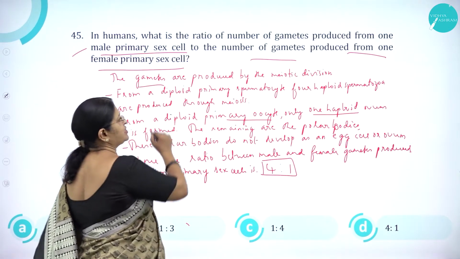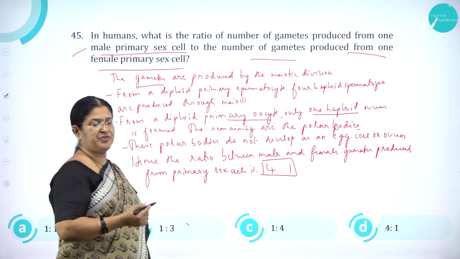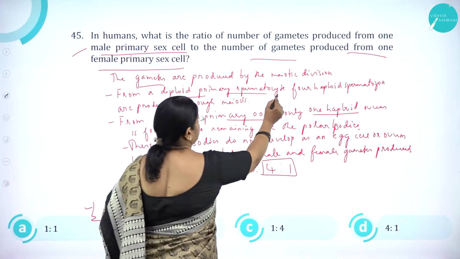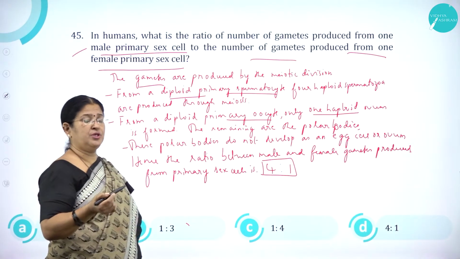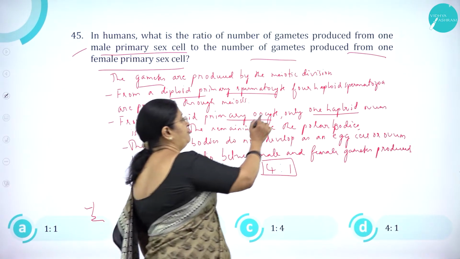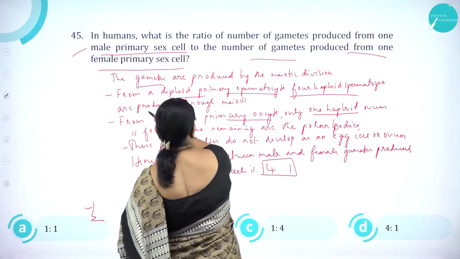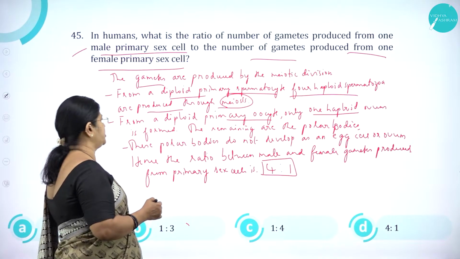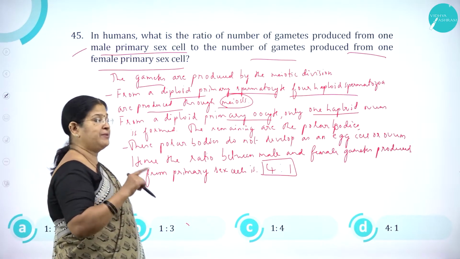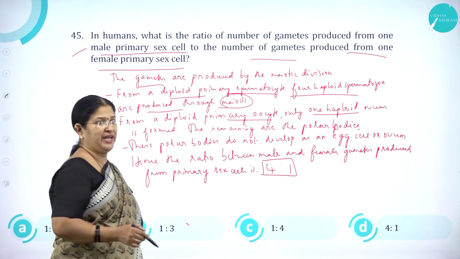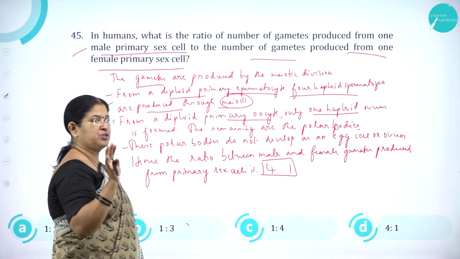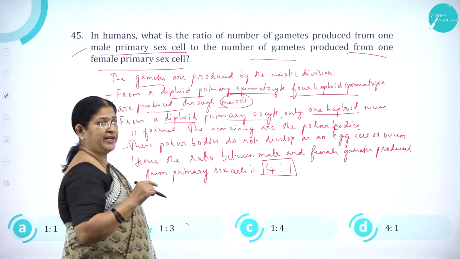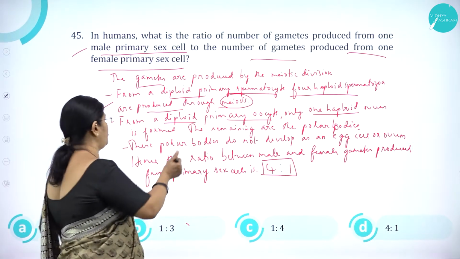As you know, gametes are produced by meiotic division, which is a reductional cell division. From a diploid primary spermatocyte, through spermatogenesis, four haploid spermatozoa are produced through the first meiotic division and second meiotic division. Whereas from a diploid primary oocyte, only one haploid ovum is formed.